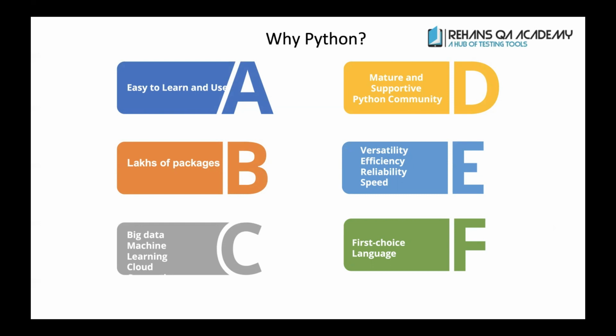You can develop your Windows-based application using Tkinter. Using Python, you can do your mobile automation testing. Using Python, you can do your web application automation testing using Selenium. So we have multiple uses, and the major thing is that your artificial intelligence algorithms can be run using the Python programming language.